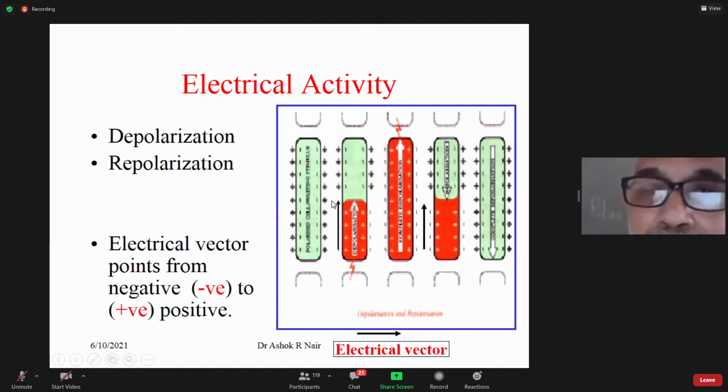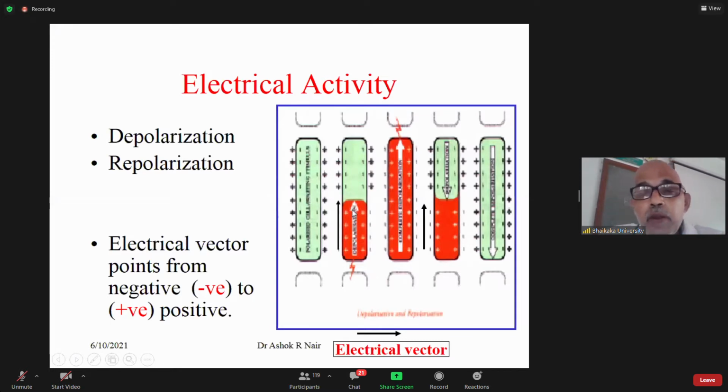This black arrow shows you the electrical vector. Electrical vector always points from negative to positive. It's always in the direction of negative to positive. So when inside it becomes positive, this region will become negative, and this region is positive. So electrical vector will be in this direction. Okay. So when the depolarization is spreading in this direction, the electrical vector is also pointing in this direction.